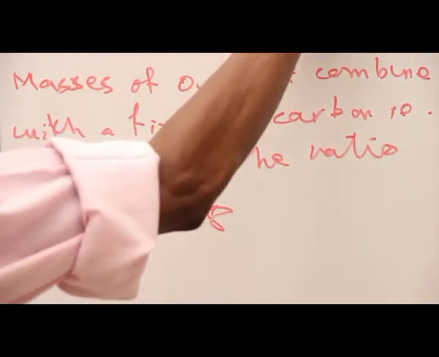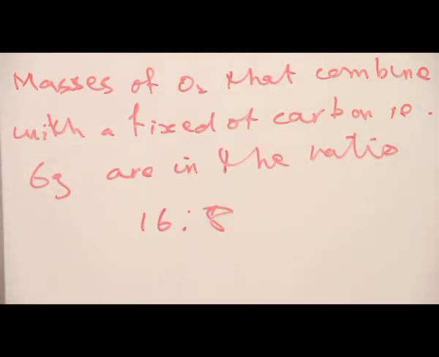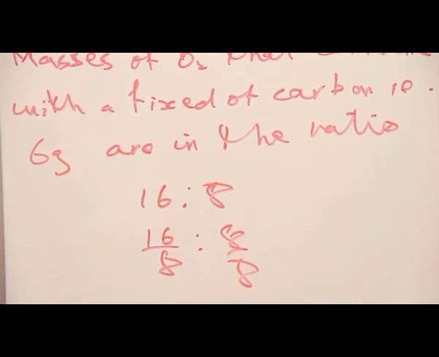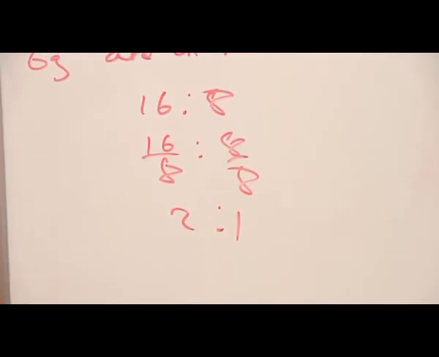So apparently 16 grams, 22 minus 6 is 16 grams. And so if you divide by the smaller, 16 divided by 8, 8 divided by 8, giving you 2 to 1. So 2 to 1 is a simple ratio.